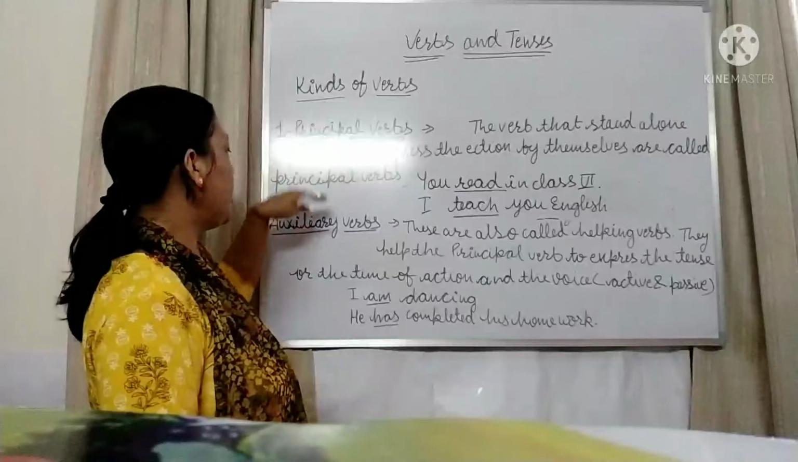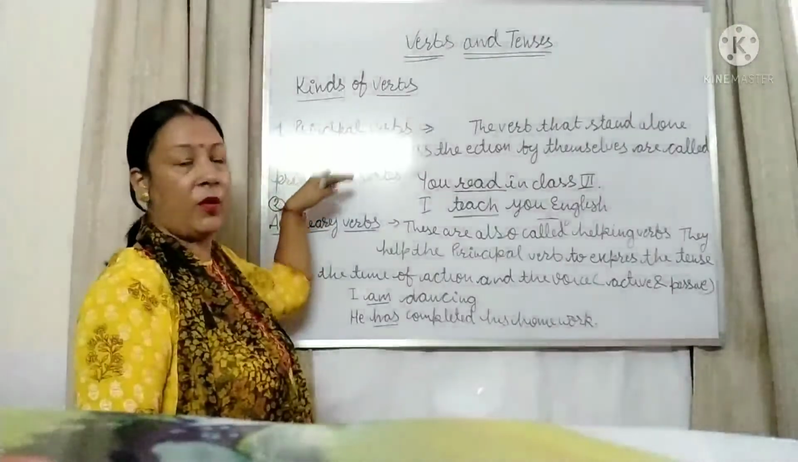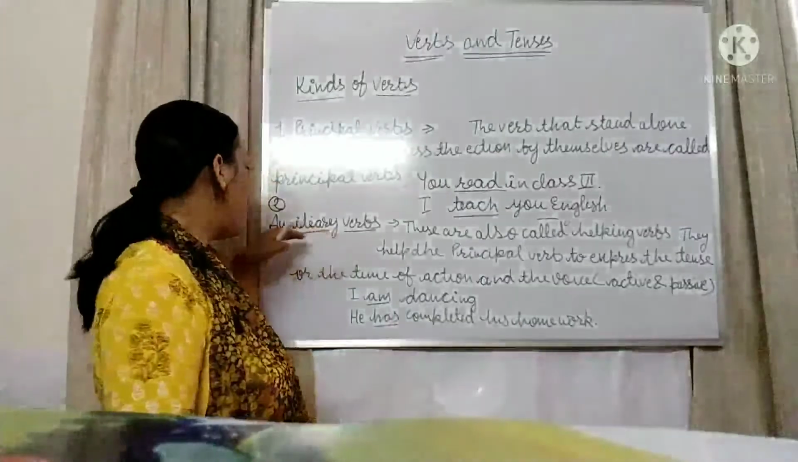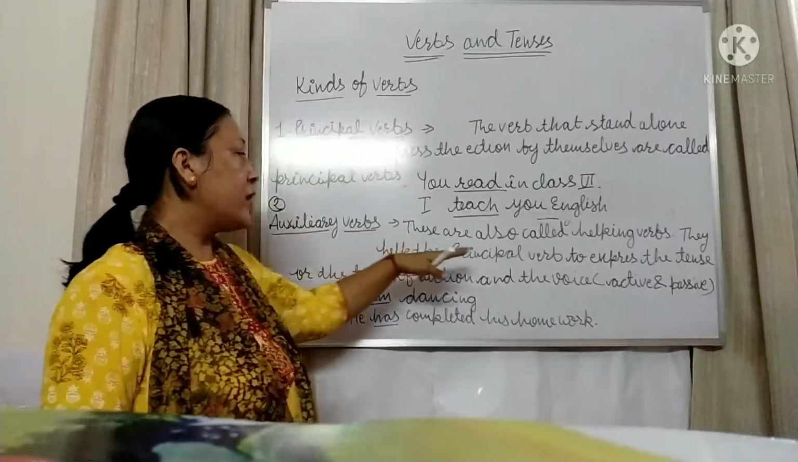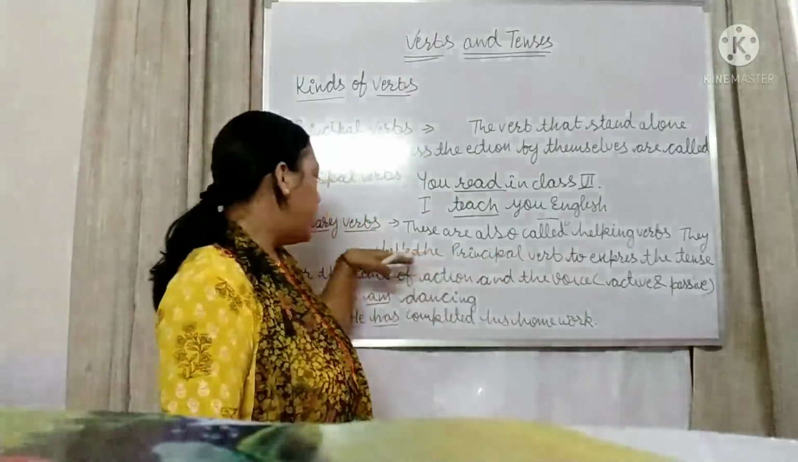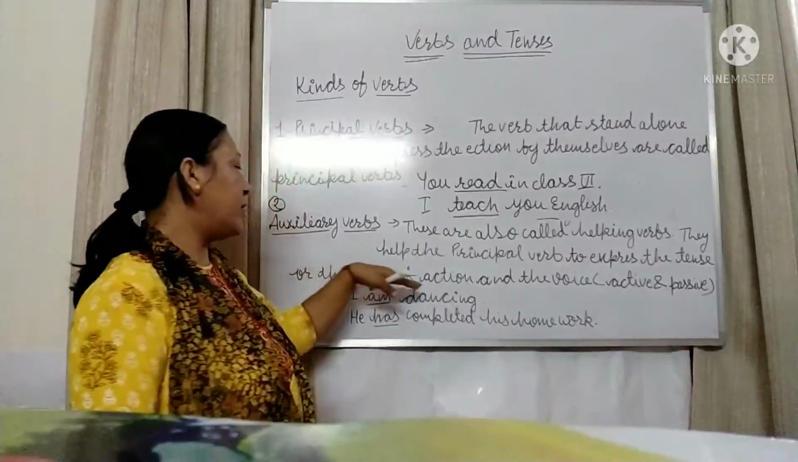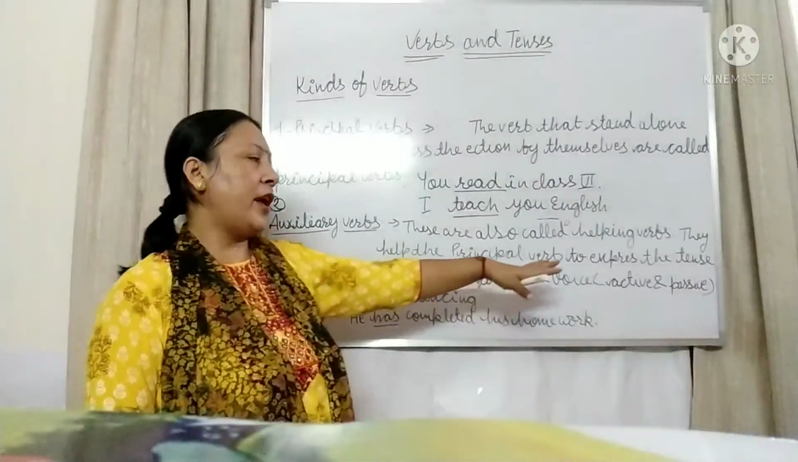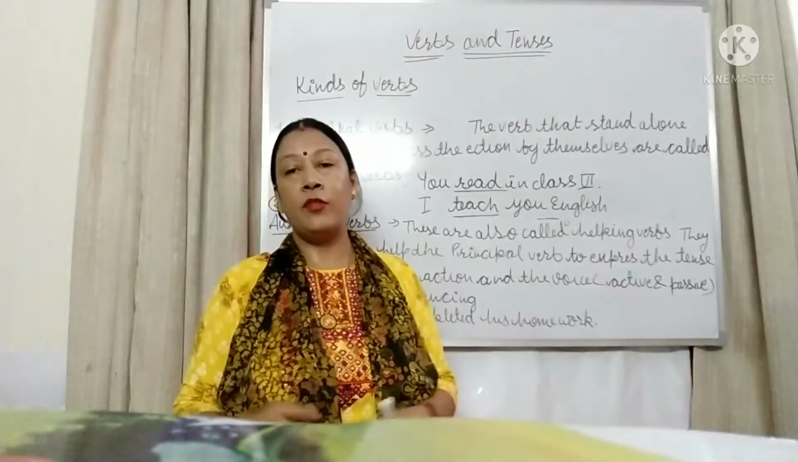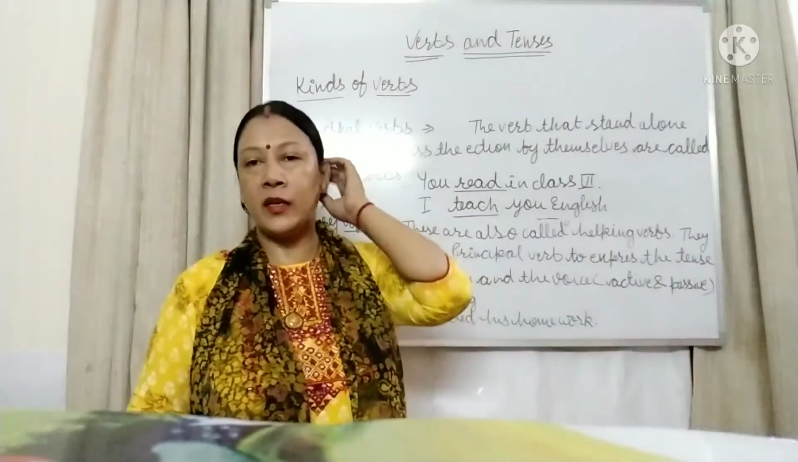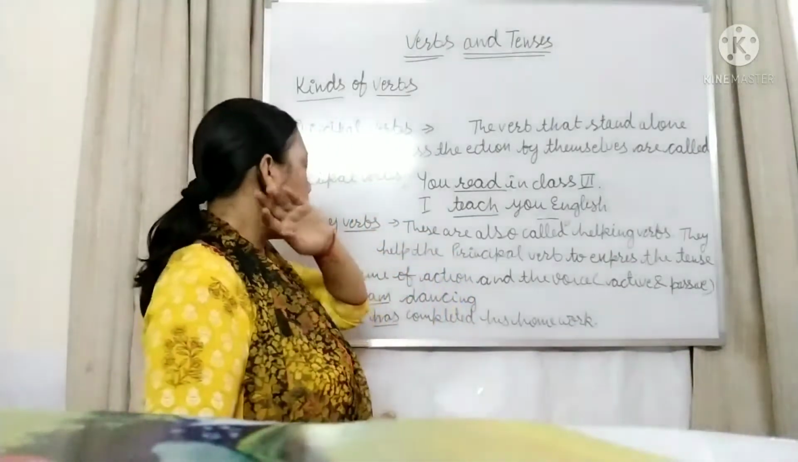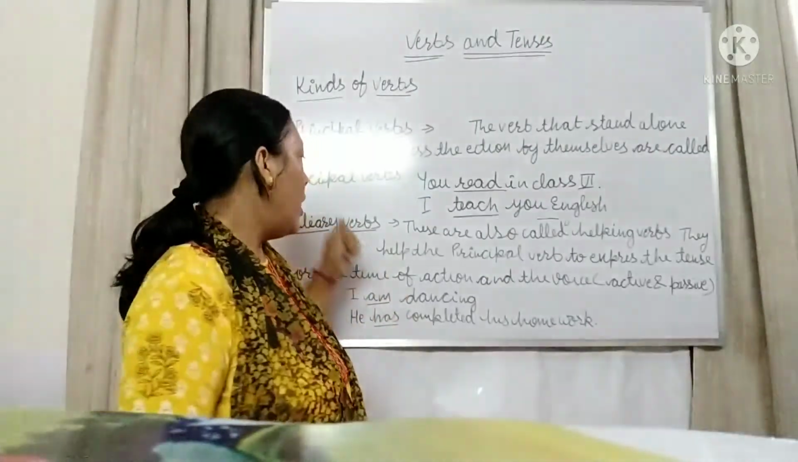Next, second, I have written two verbs here, principal verb and auxiliary verb. Auxiliary verbs are also called helping verbs. They help the principal verb to express the tense or the time of action and the voice, active and passive. Later on, we will discuss active and passive voices. Do not get confused right now.